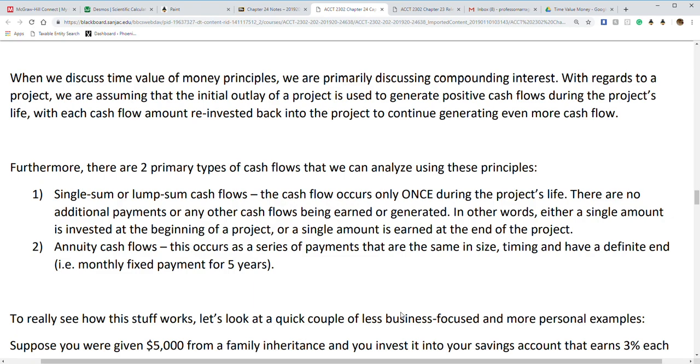Number two is known as an annuity. With a single sum, that's your savings account where you just throw in money and never touch it again. An annuity occurs when a series of payments are the same in size.